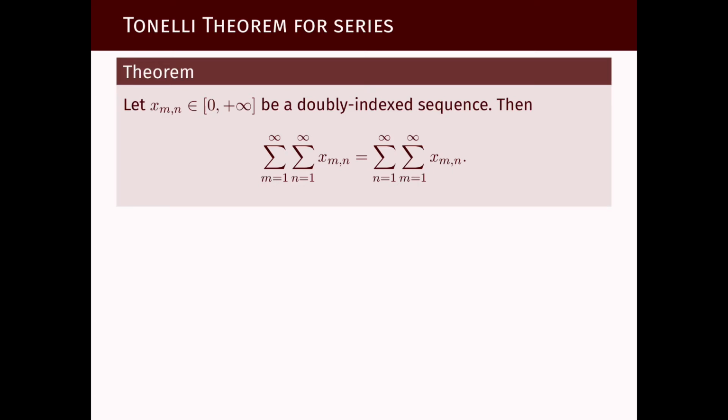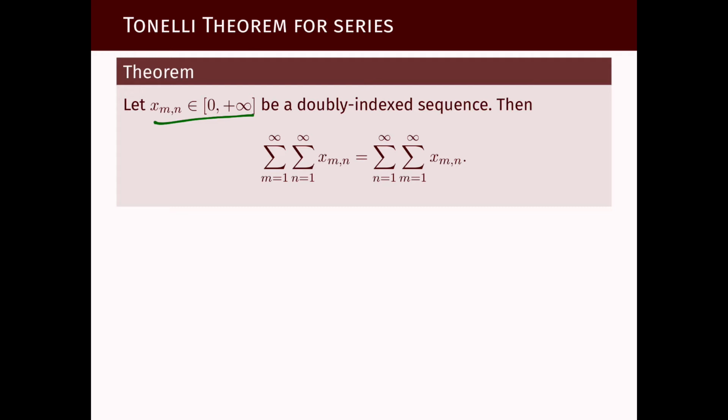And now finally, paying our debts, we go back to the first half of the first week of this module when we said that for sequences doubly indexed by natural numbers, m and n in this case, if they are sequences of non-negative numbers, then we can switch the order of the sum.